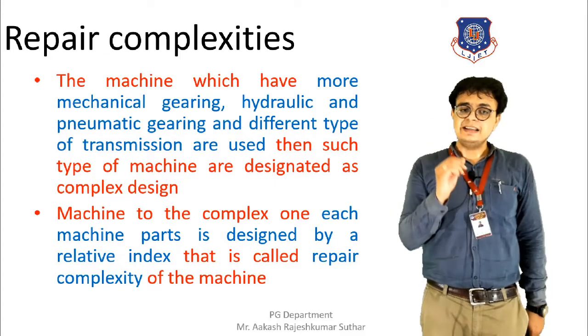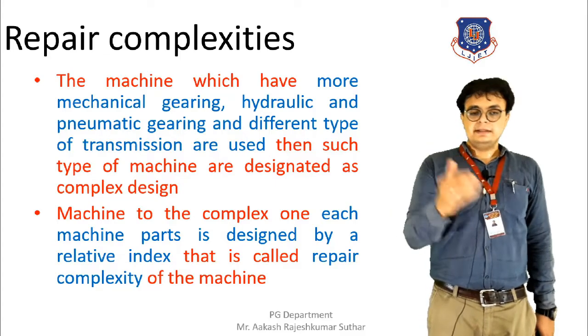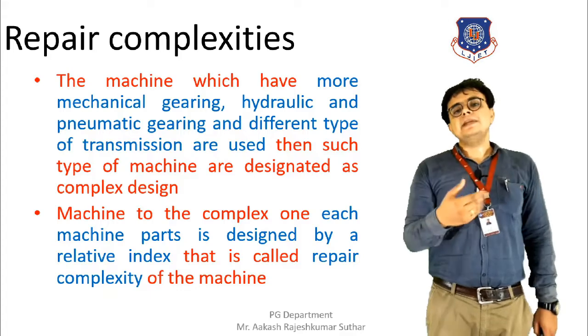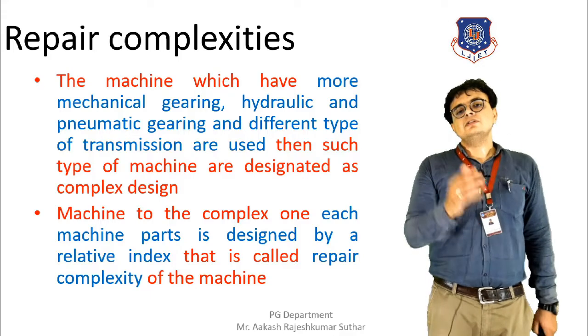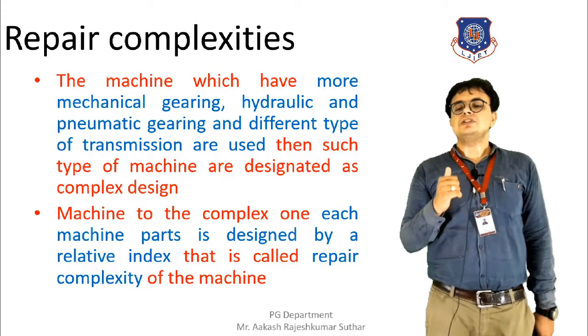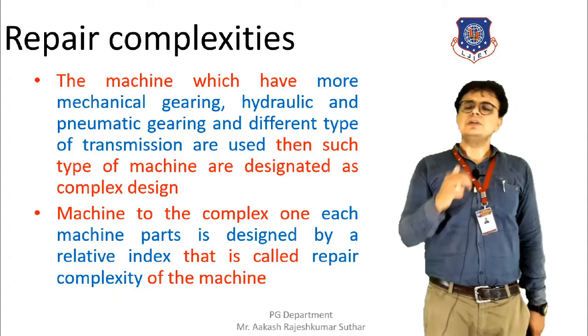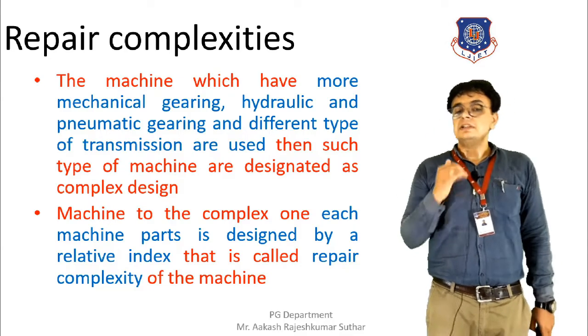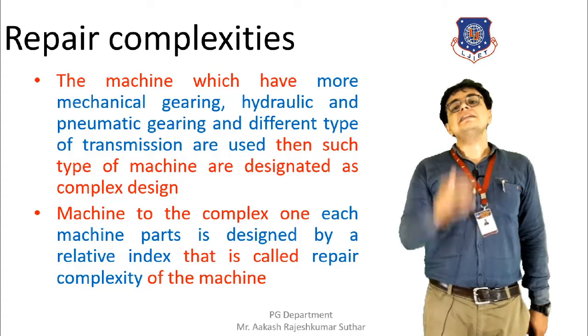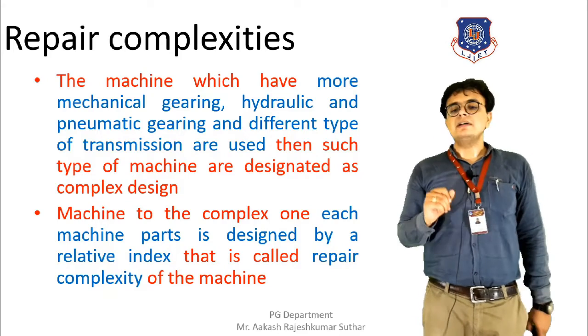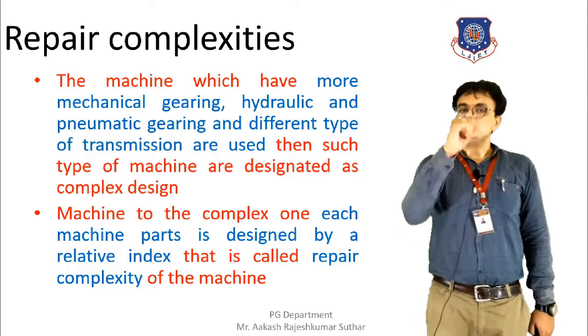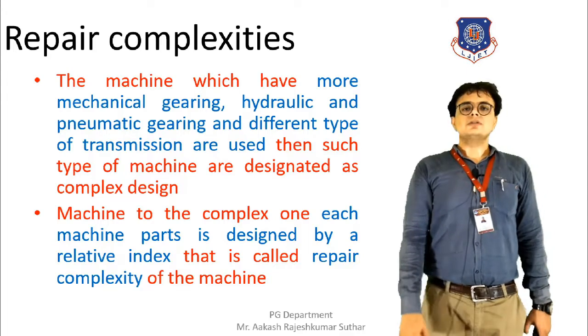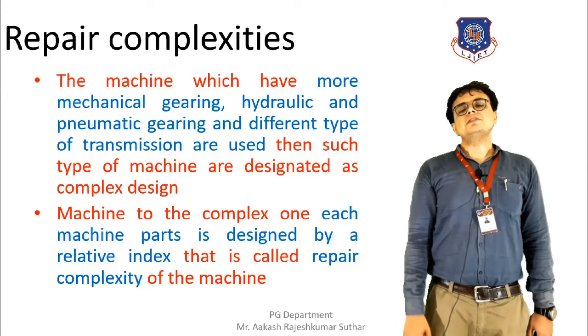So it is necessary that we compare the complex design of a machine with the simple design of a machine. And each machine part of a complex machine is designed by a relative index. That is called the repair complexity of the machine.